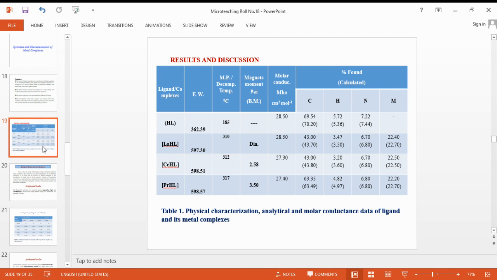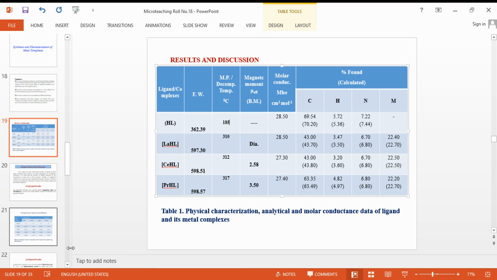Here we can see the molecular weight of the ligand and of the metal complexes. The melting point shows that the melting point of the metal complexes is increased as compared to the ligand. This is the CHNS data of these metal complexes and the ligand.